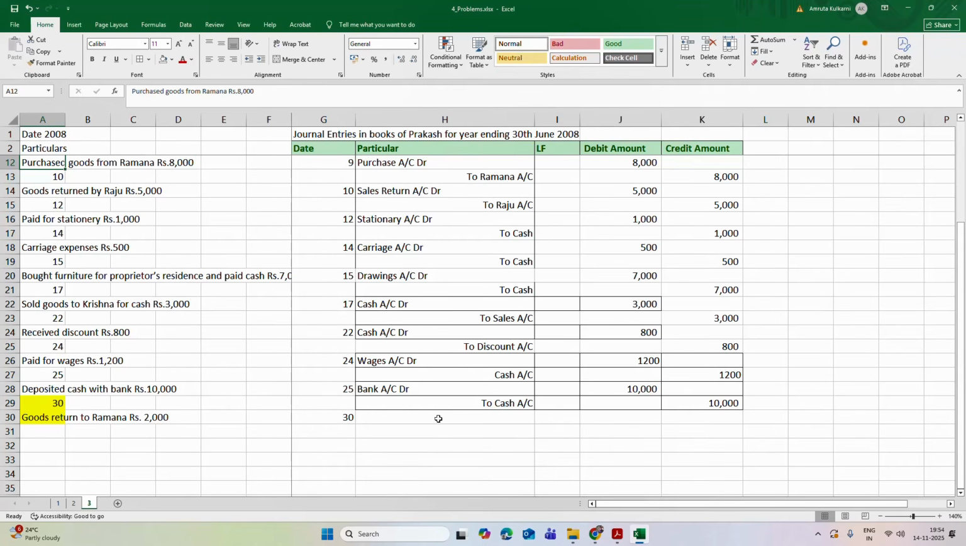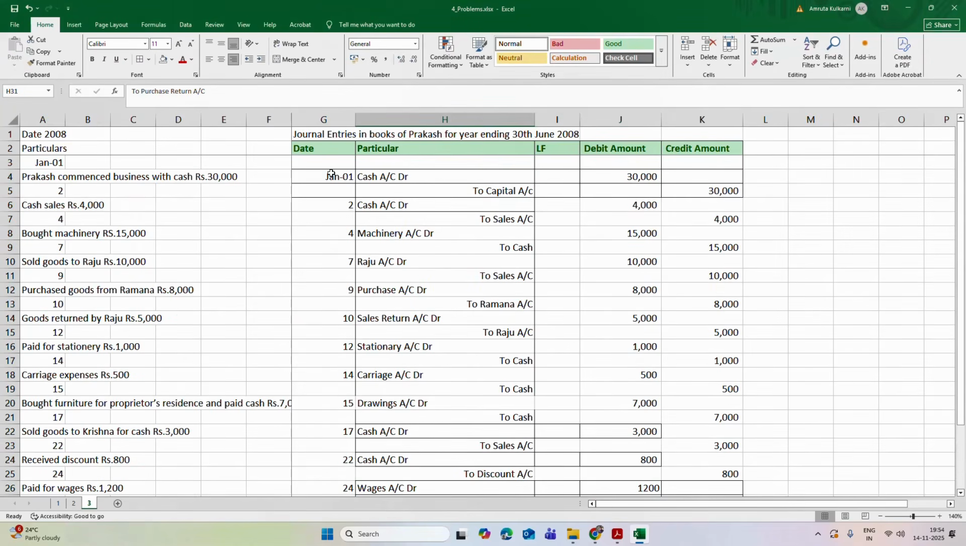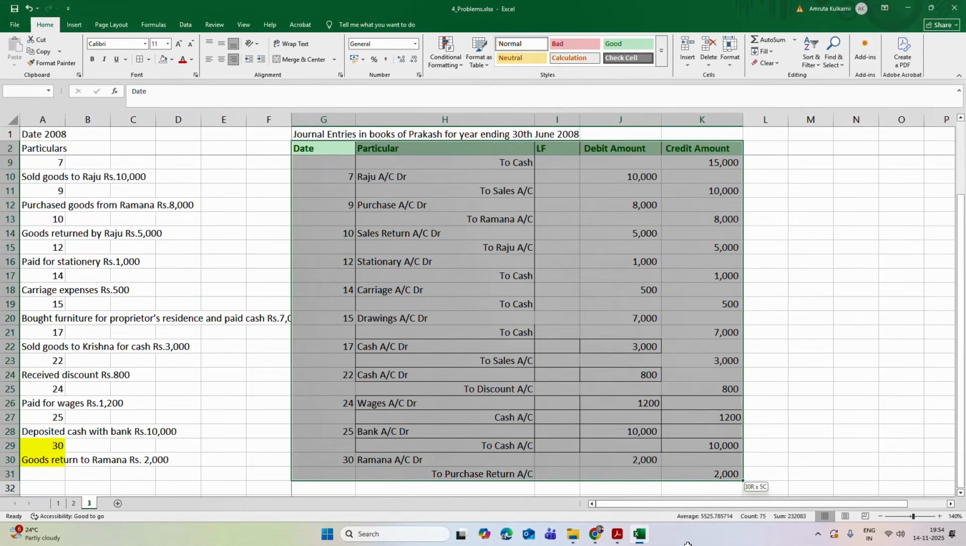So that is a purchase return entry now. So which account will be credited? That is purchase return account will be credited worth rupees 2,000, and these goods are returned to Raman, debited 2,000. So this is how we have completed all the journal entries. Now you can just give proper formatting to this table.